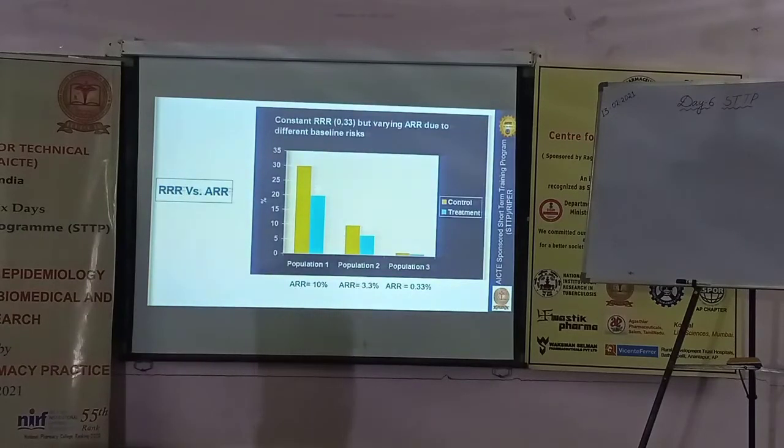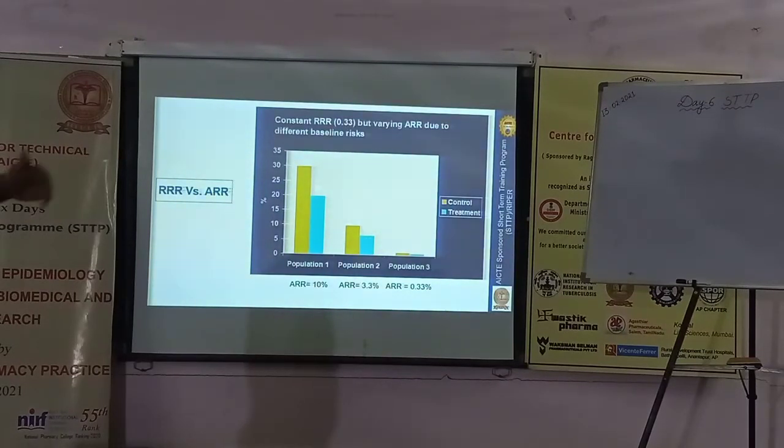See that, for example, the control you can consider as sclerosing therapy, and the treatment you can consider as ligation therapy. The relative risk reduction is common in all the cases. For example, if you take population 1, the control is 100%, and how much reduction is there? 33% reduction is there.